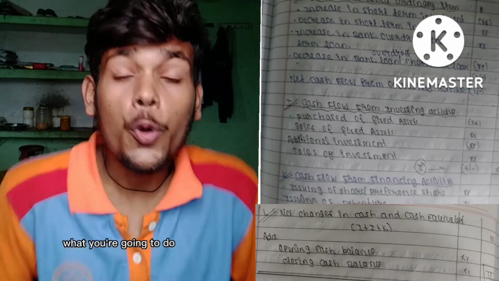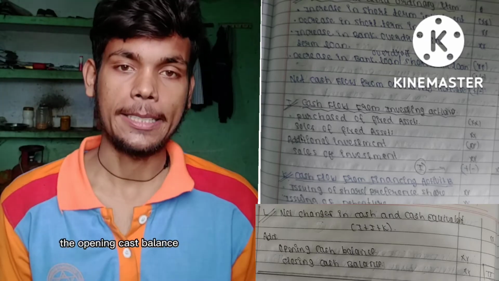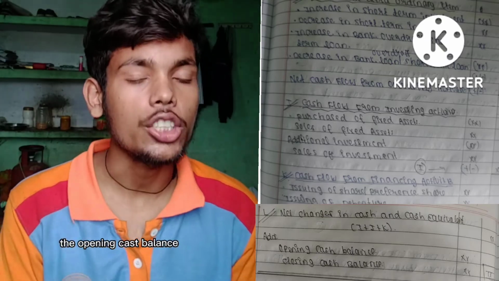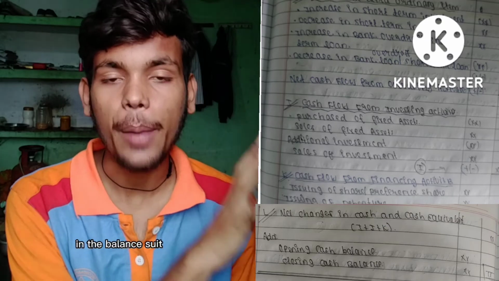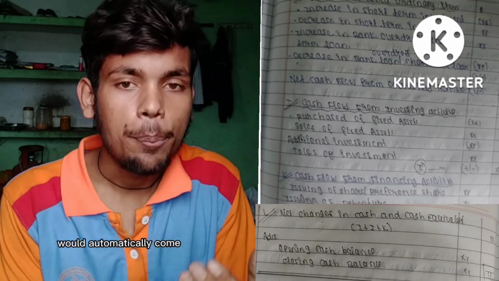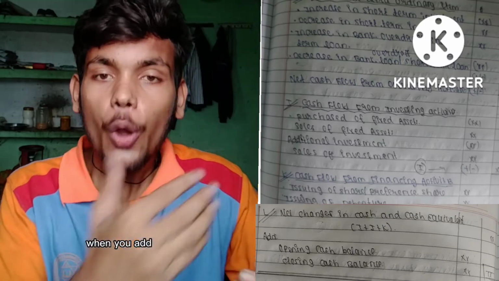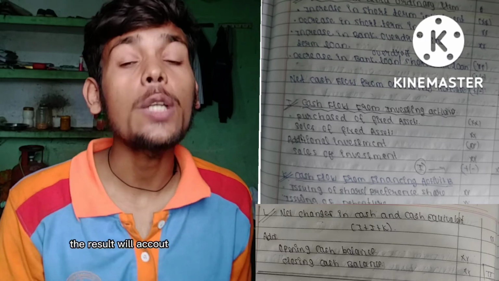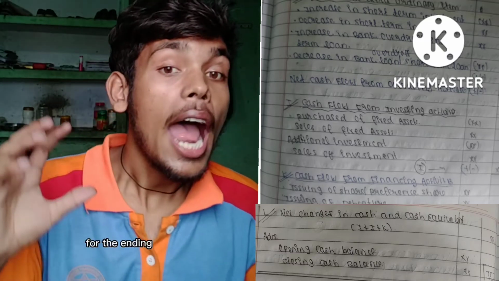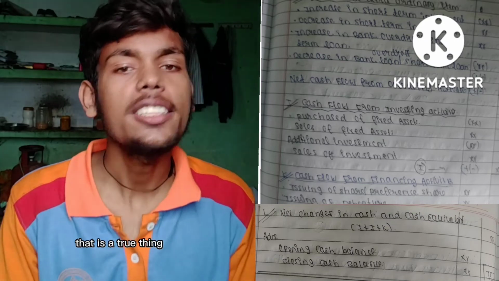After that, you are going to add the opening cash balance. It will be given in the balance sheet. Then the closing cash balance would automatically come, because the closing cash balance is also given in the balance sheet. When you add the opening cash balance, the result will automatically come for the ending cash balance. If that happens, then that is a true thing.